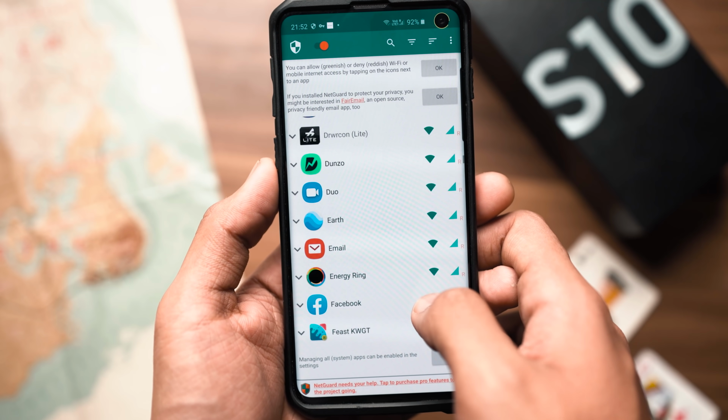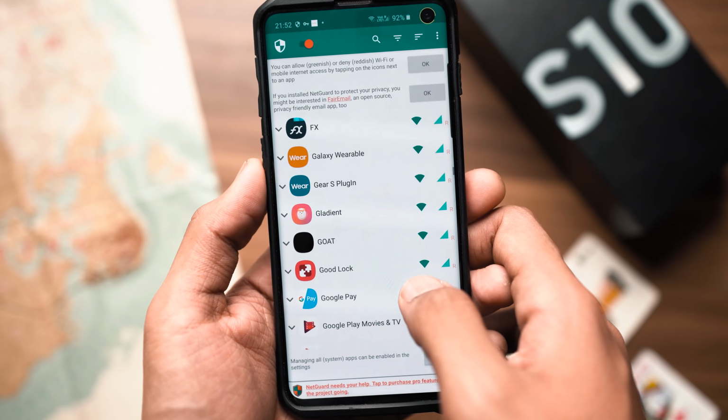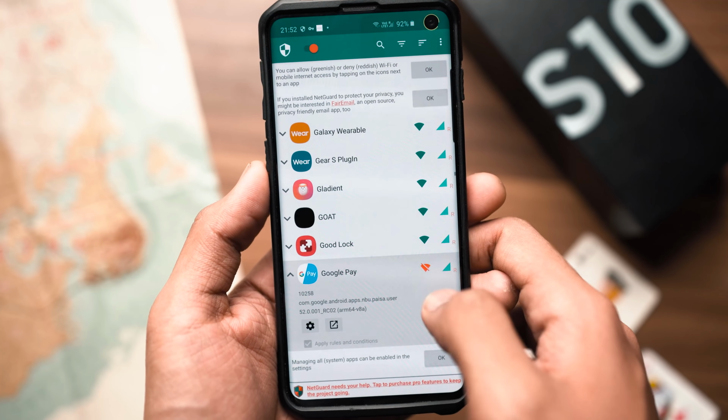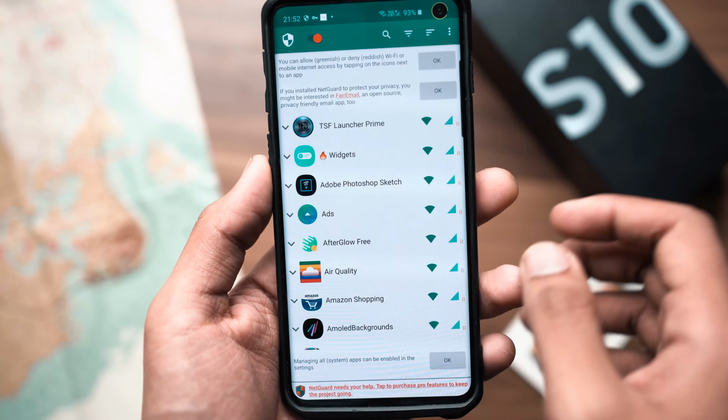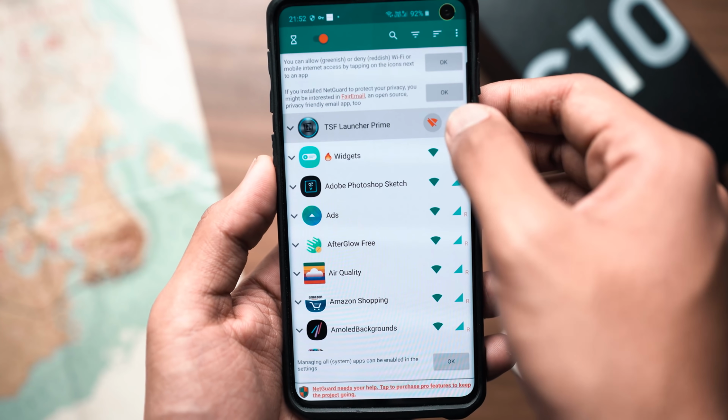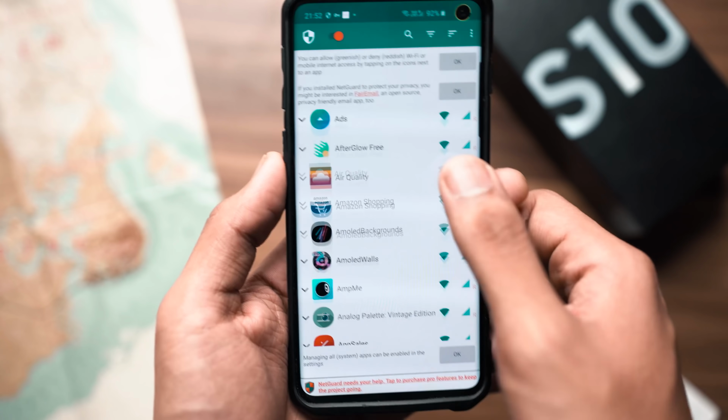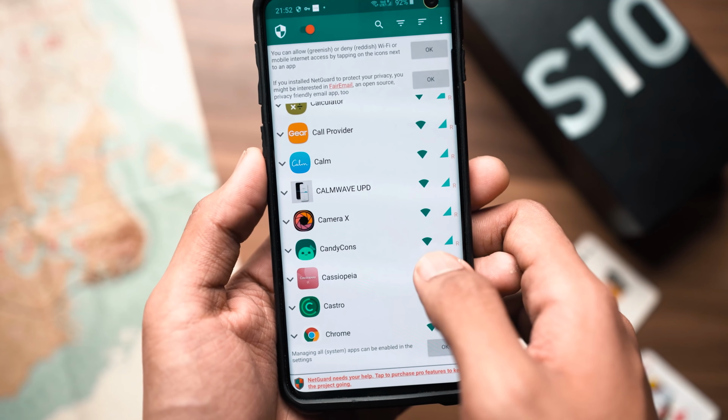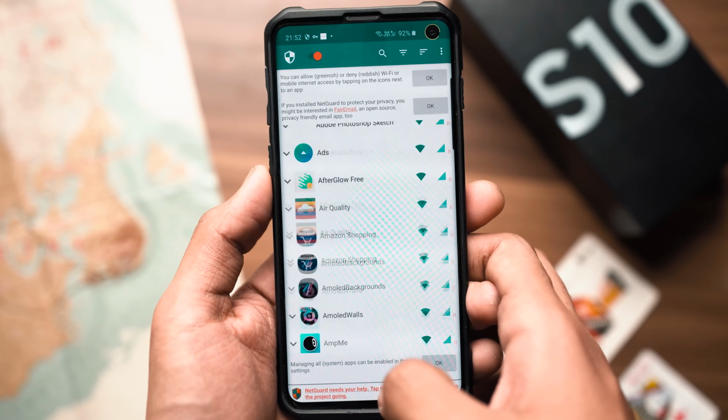You can also manage your system apps, but I wouldn't really allow you to mess up, especially since this application works on non-rooted devices. You need to turn a master switch on to turn essentially this cool little quirk on, but with this you can control which apps get your internet access and which apps don't. So yeah, check it out.